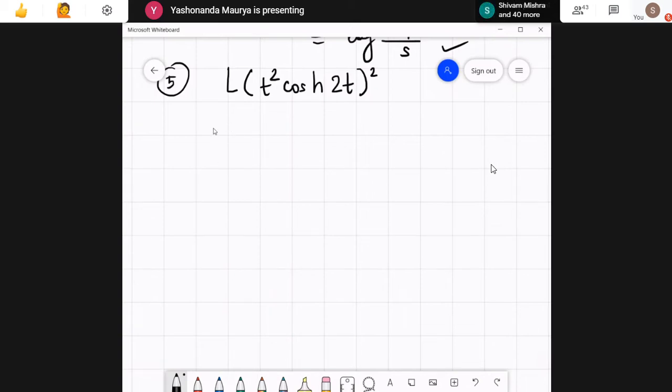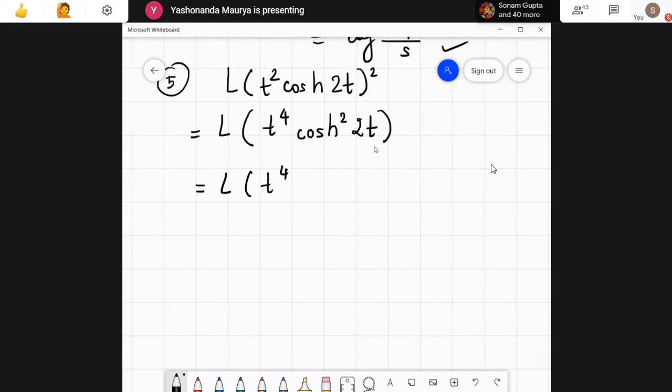So this turns out to be Laplace of t raised to 4 cos hyperbolic square 2t. Now you can use the properties of cos hyperbolic square. So how do we simplify this expression? You can use even the identity for cos hyperbolic square, or you can use e raised to things. What is that? e raised to 2t plus e raised to minus 2t divided by 2 whole square.